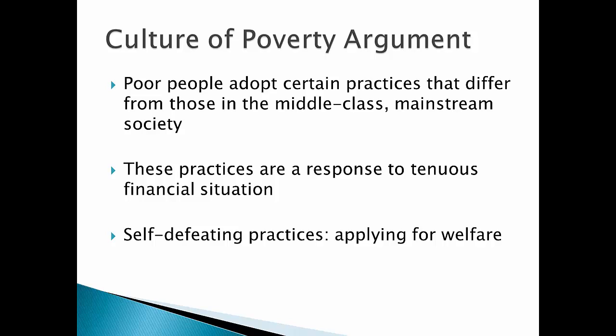And so, although these practices and behaviors are responses to tenuous financial situations, they develop into self defeating practices like applying for welfare or feeling defeated or saying, I'm never going to get out of this situation. So, the culture of poverty argues that it's all in people's behaviors and it's all in people's heads, basically, and it's up to individuals to pick themselves up by the bootstraps and get themselves out of the situation.